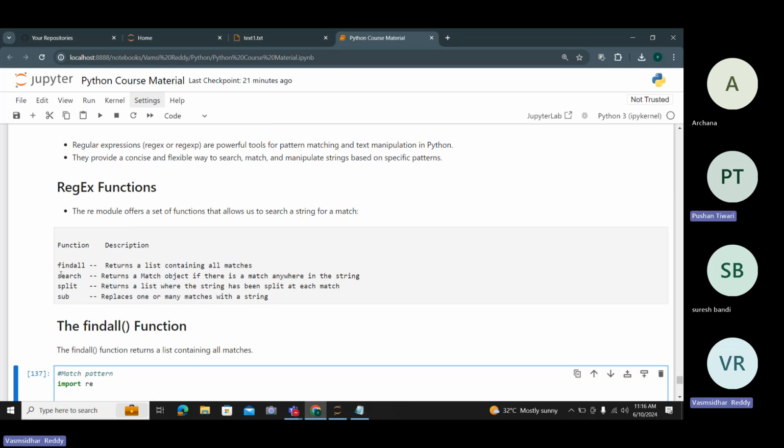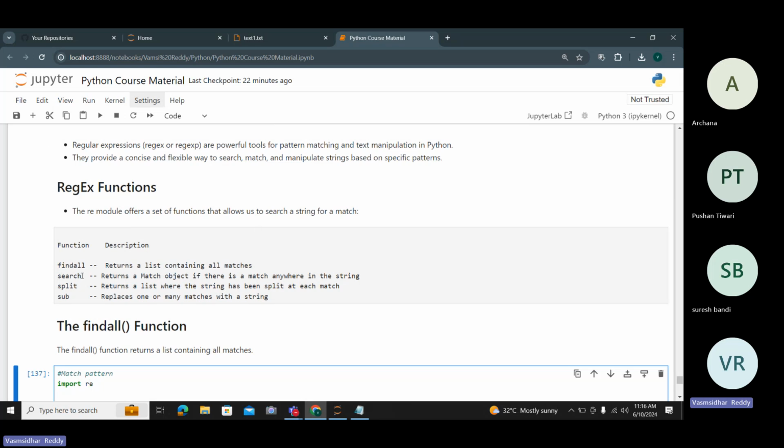Findall returns the complete list of matches. If you have knowledge of Excel, it is like Control F: if you type any word, the related words will be identified. So it returns a list containing all the matching words present.